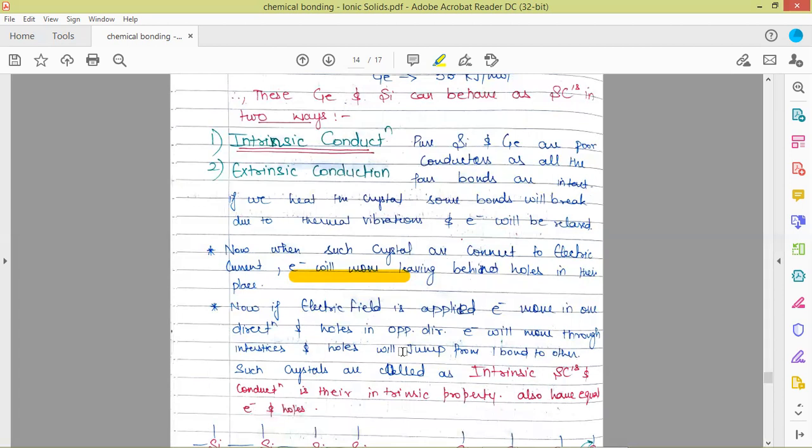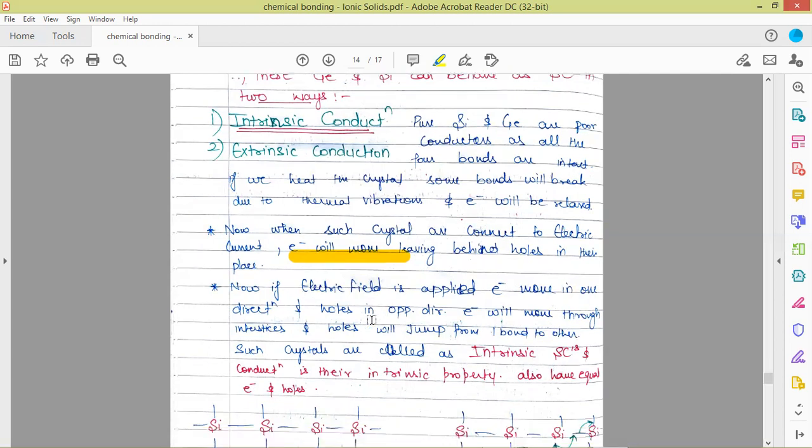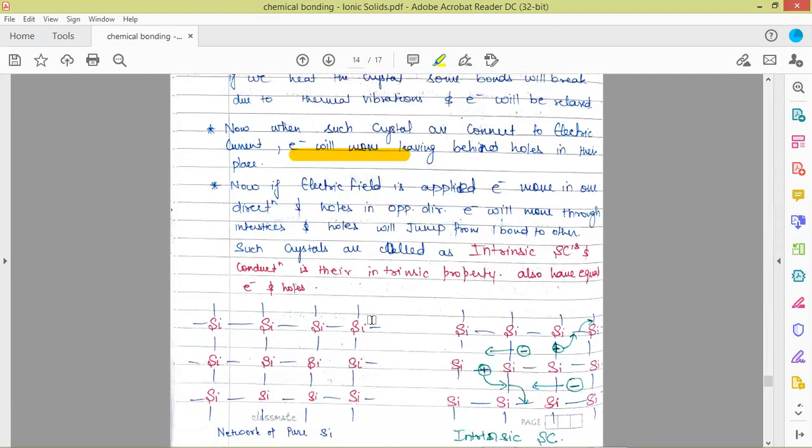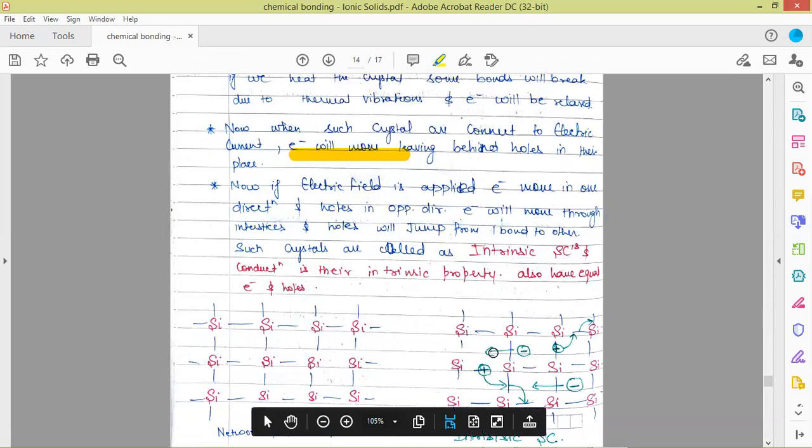Whenever there is a shift of an electron from one atom to the other, behind this movement there is a hole which will be present there. So if an electric field is applied, electrons move in one direction and holes will move in the opposite direction. Now these electrons will move through the interstices as shown here. This is one interstitial space, this is the other. So the electron is moving from here to here, but the holes are moving through the bonds.